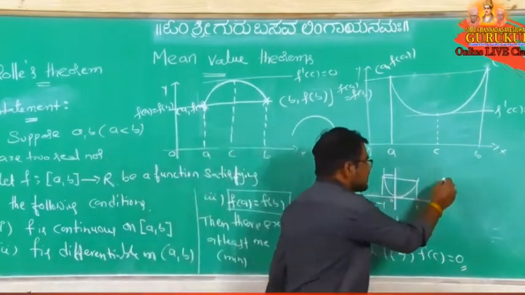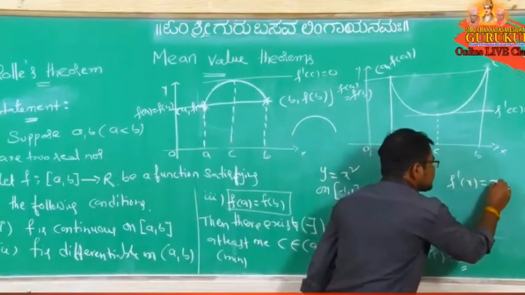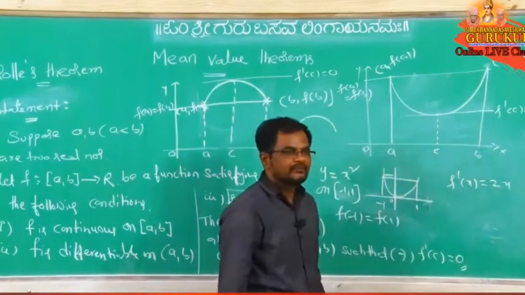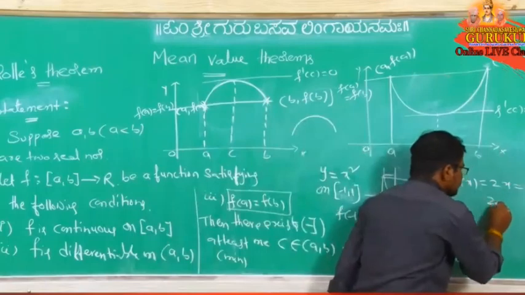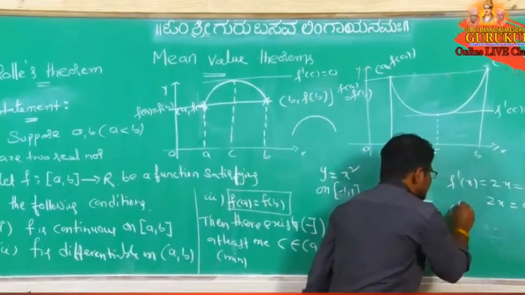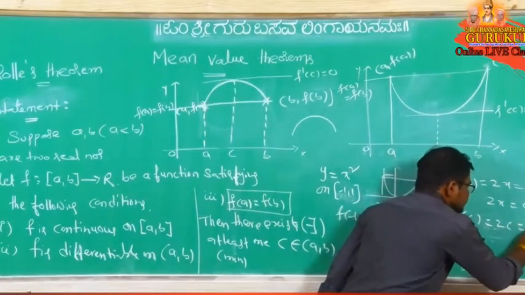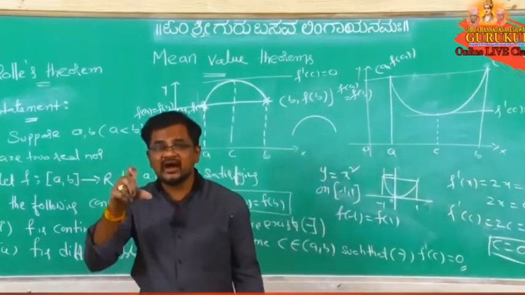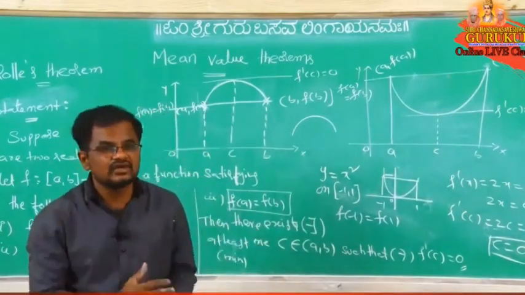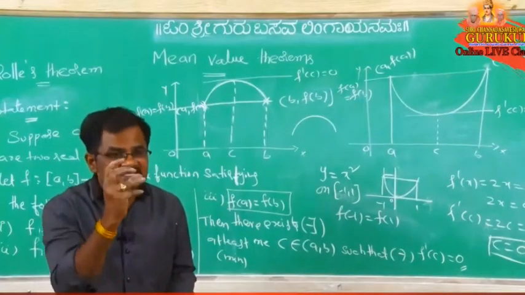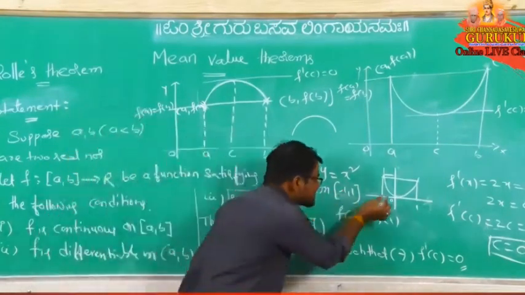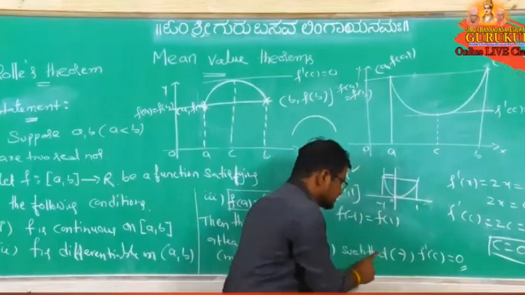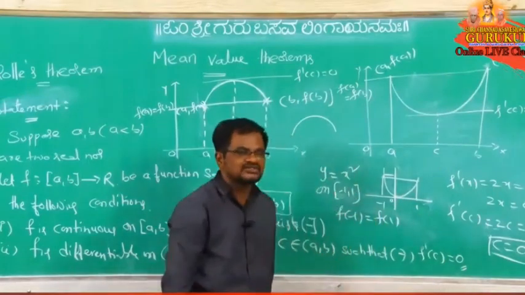That only I am saying: f dash of x, you do, 2x. If you take it equal to 0, 2x equal to 0, or f dash of c equal to 0 means 2c equal to 0. c equal to what? 0. Means what is our point? Which one gives f dash x equal to 0? c, c equal to 0. Means at this point, if you take the tangent, f dash of x equal to 0, getting or not.